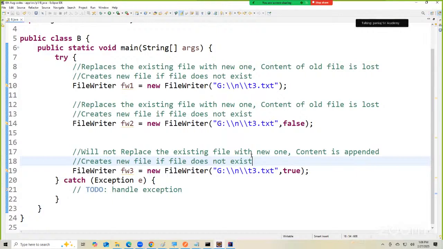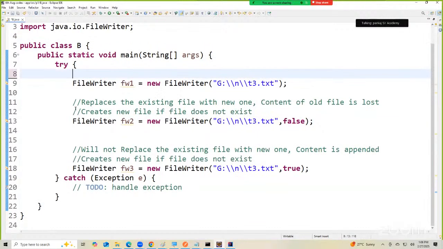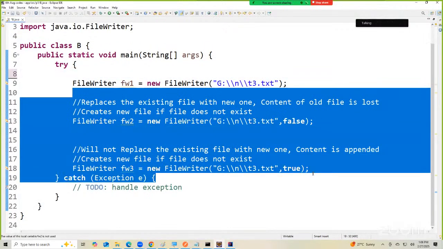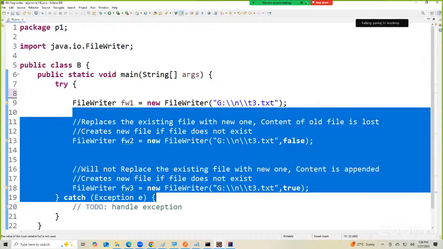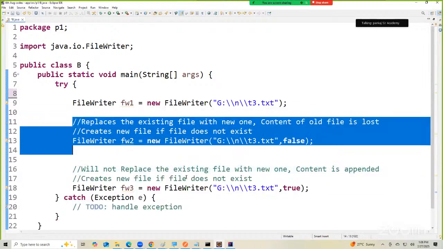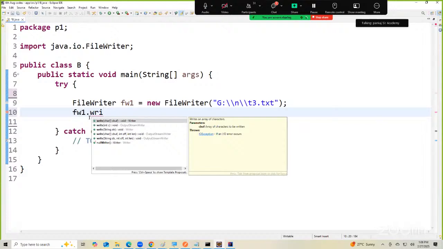Anyways, let's continue. Now what we are going to do is look at how to write content to the file. So I will delete this part. Fine. And let me write the content. Now in order to write the content, I would use this fw1 dot write method.